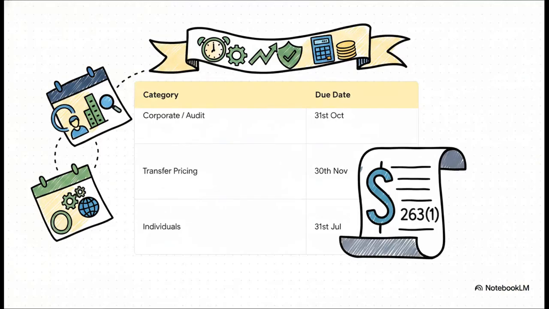The core deadlines remain functionally consistent with what you're already used to. For general individuals, it's still the 31st of July following the tax year. For corporates and cases requiring a tax audit, you're looking at the 31st of October. And for transfer pricing cases, it's the 30th of November. The dates themselves haven't really changed, but you've got to remember, the section number enforcing them is now Section 263,